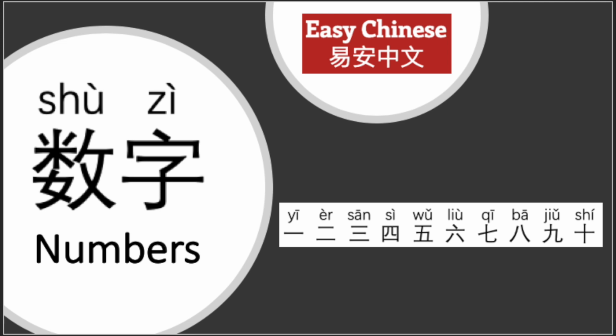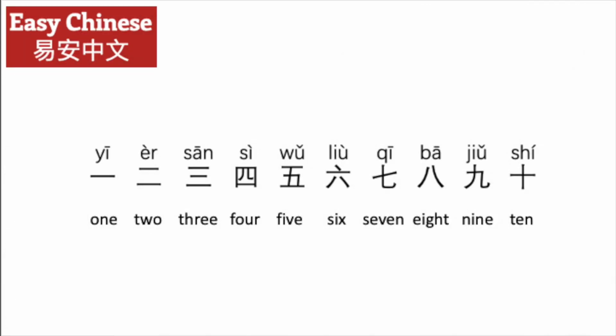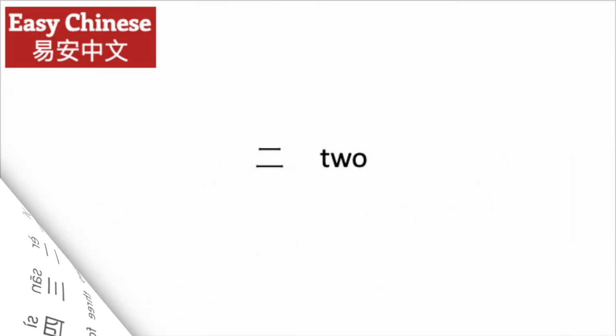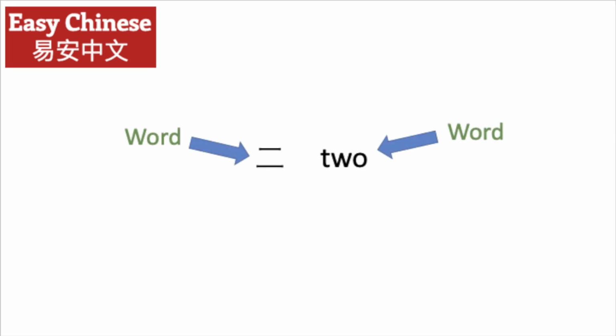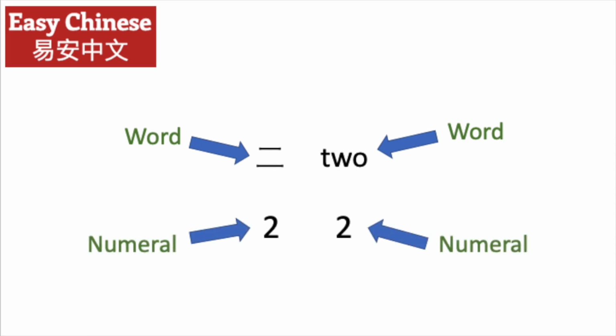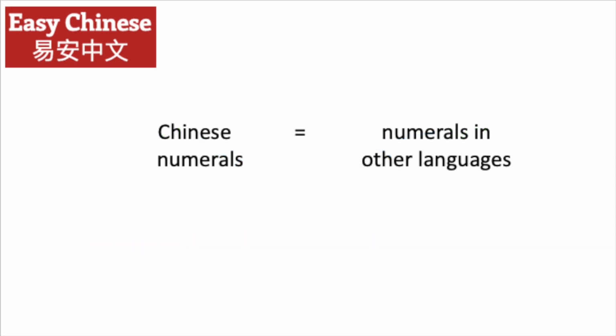数字 numbers. 一、二、三、四、五、六、七、八、九、十。二 means two. 二 and two are words. If I write the numeral 2, I write it like this. They are numerals. So Chinese numerals and numerals in other languages are the same. It's the words that are different.